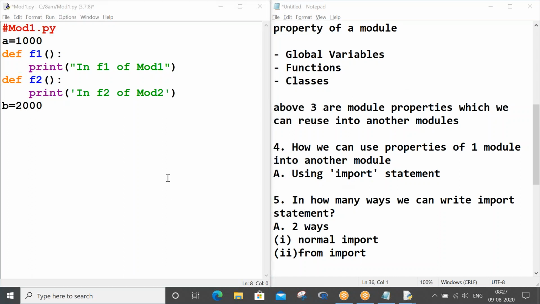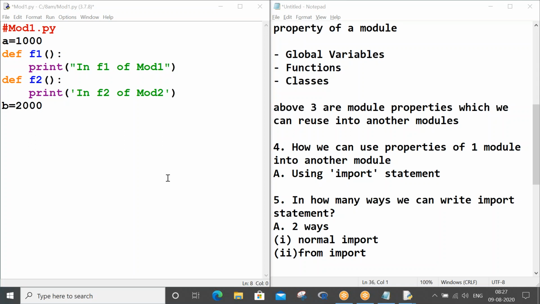So tell me how many properties we have for mod1.py. Just type the number in the chat if you really understood. Anusha said two, no, that's not correct.